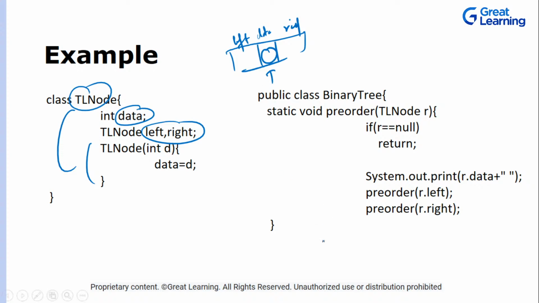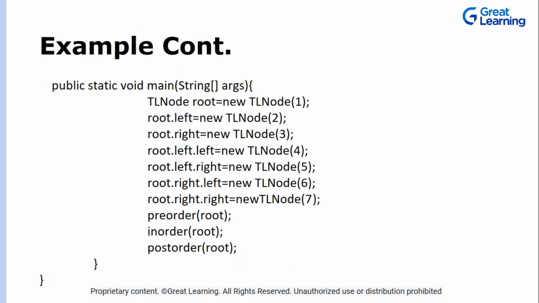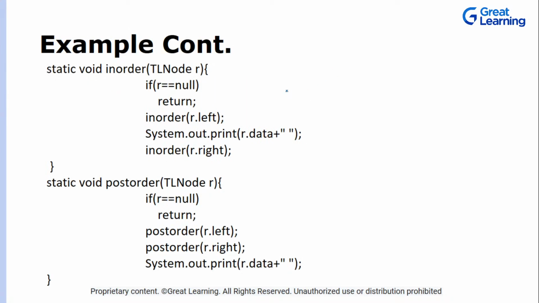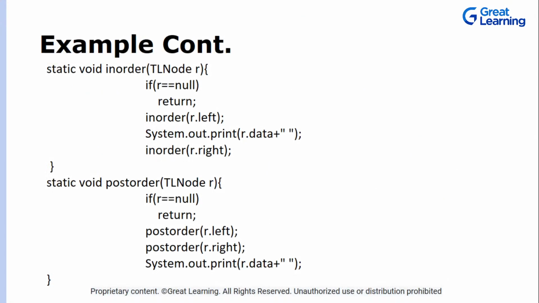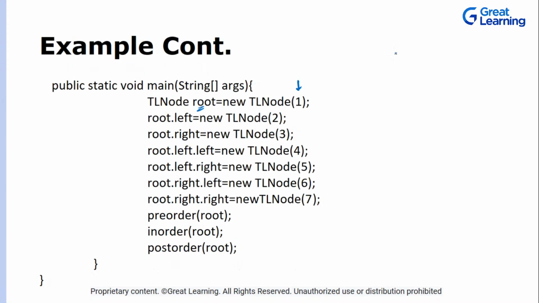Now you have a class named BinaryTree, and in that we are just using these functions. This is a preorder, and we will talk about it once we have our main. In our main, we are creating an object with the reference variable root, and we are passing an argument as 1, so that the constructor sets up the data part of this node. Let's go back to our main.